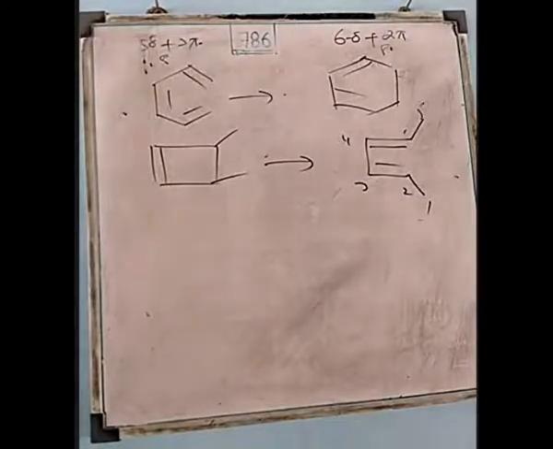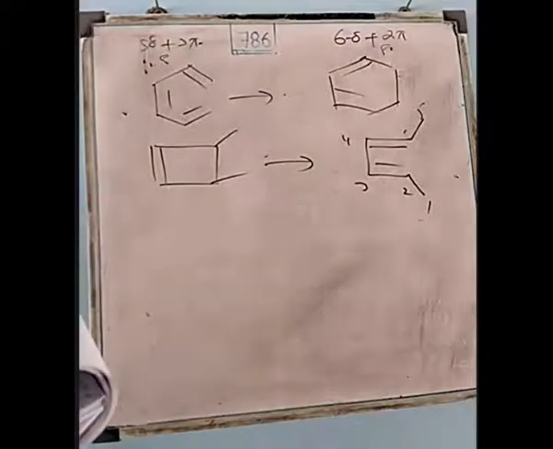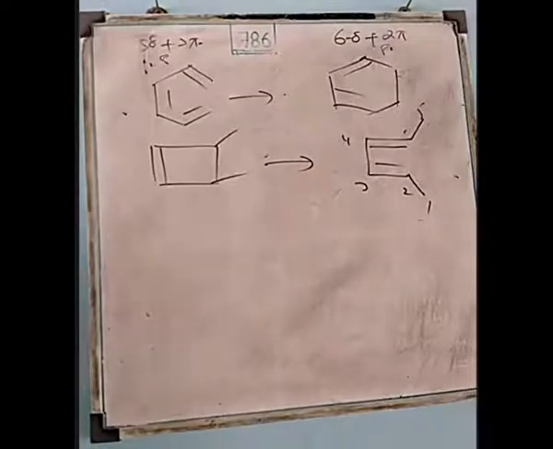Side by side. And the experimental proof is, we can calculate from the heat of hydrogenation or heat of combustion. We can prove it experimentally, either from the heat of combustion or heat of hydrogenation. What is the heat of hydrogenation? The amount of heat evolved when 1 mole of ethene or alkene is completely hydrogenated, when 1 mole of hydrogen is completely added to the double bond of the alkene. That amount evolved is known as heat of hydrogenation.